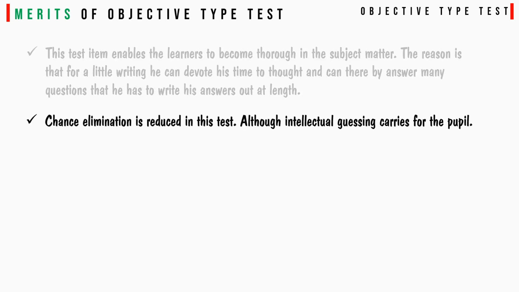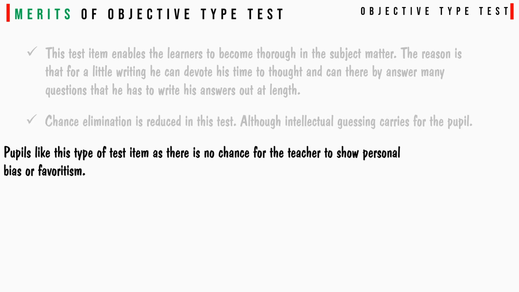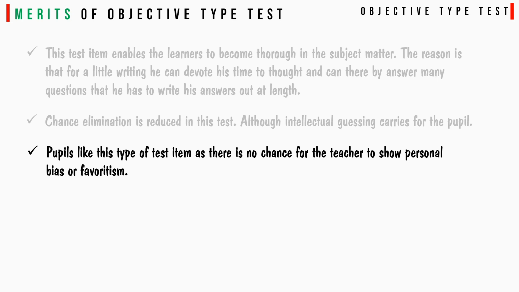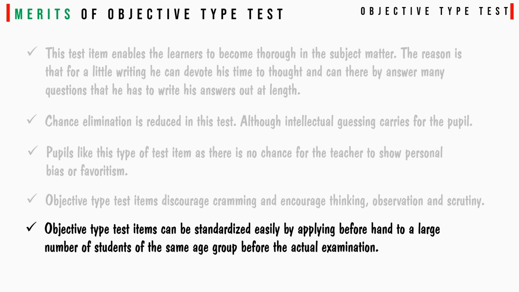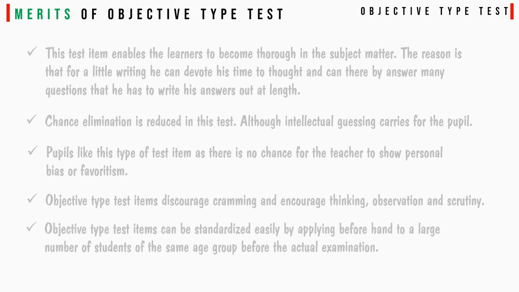Chance elimination is reduced in this test, although intellectual guessing carries for the pupil. Pupils like this type of test item as there is no chance for the teacher to show personal bias or favoritism. Objective type test item discourages cramming and encourages thinking, observation, and scrutiny. Objective type test item can be standardized easily by applying beforehand to a large number of students of the same age group before the actual examination.